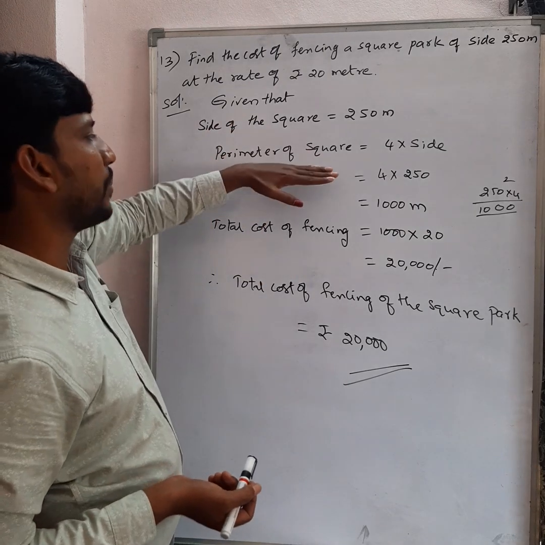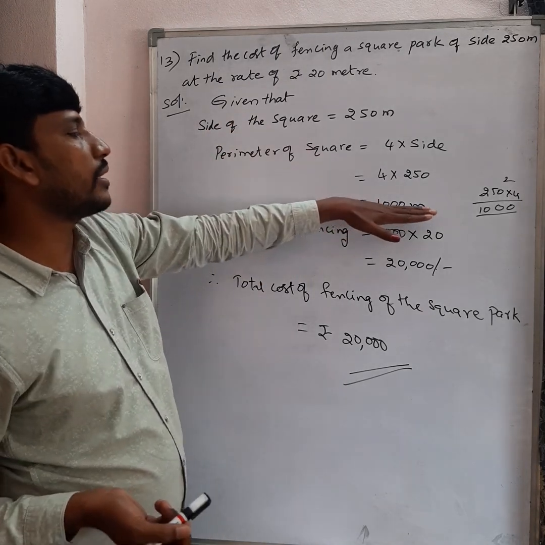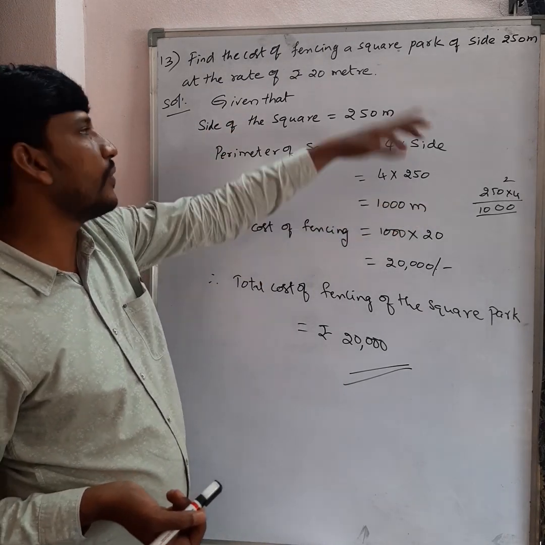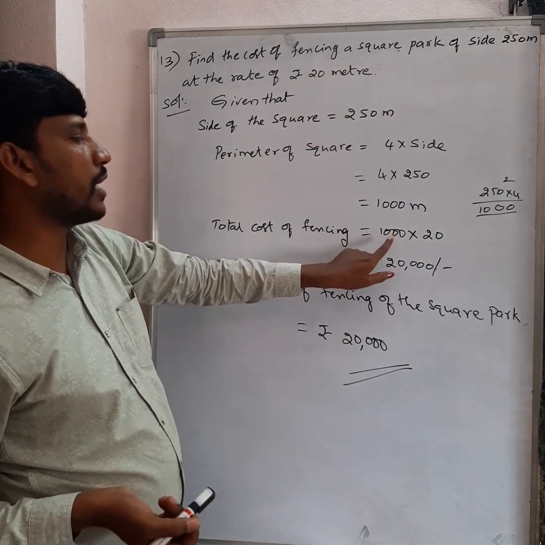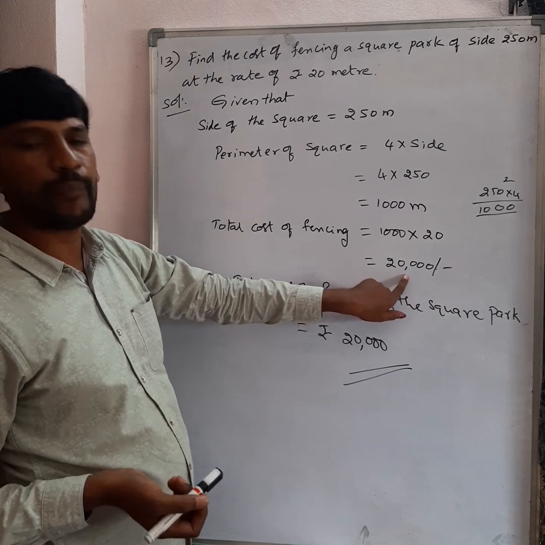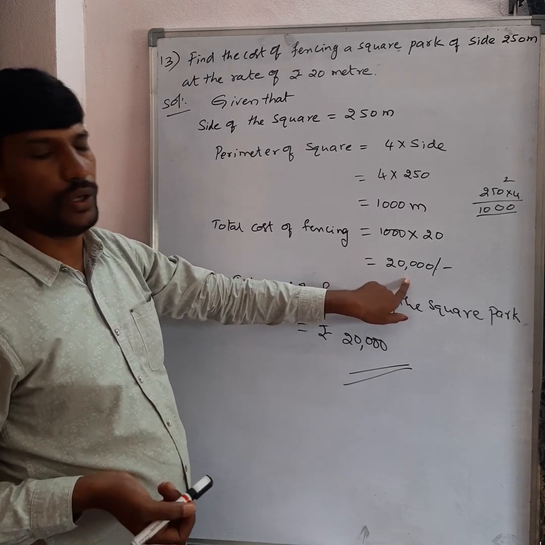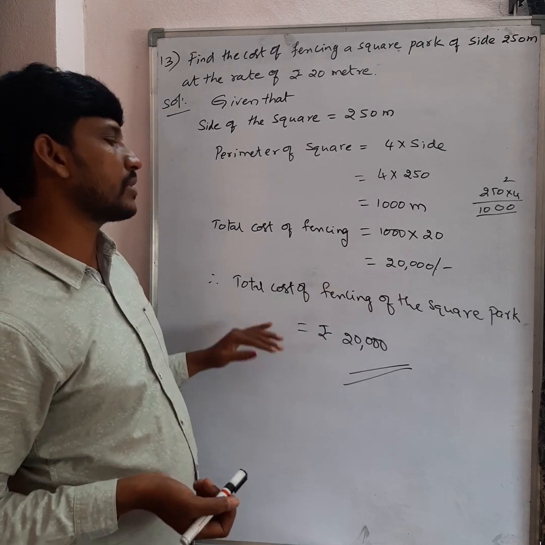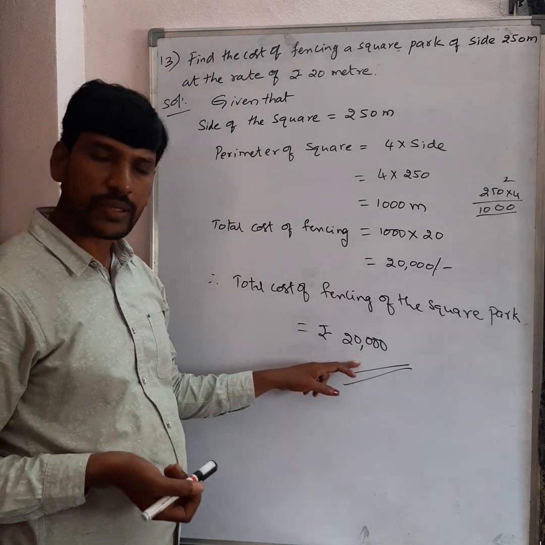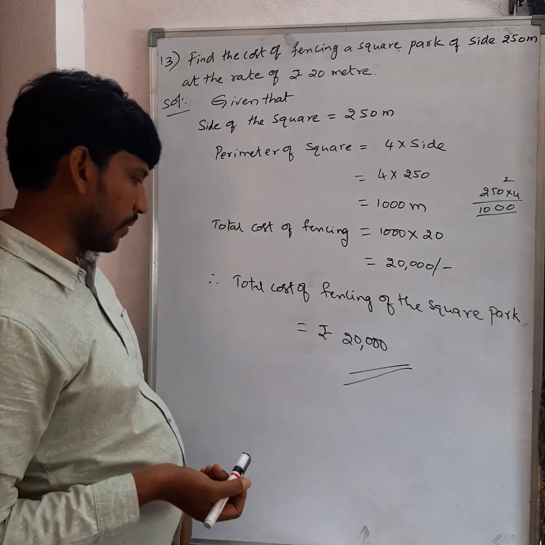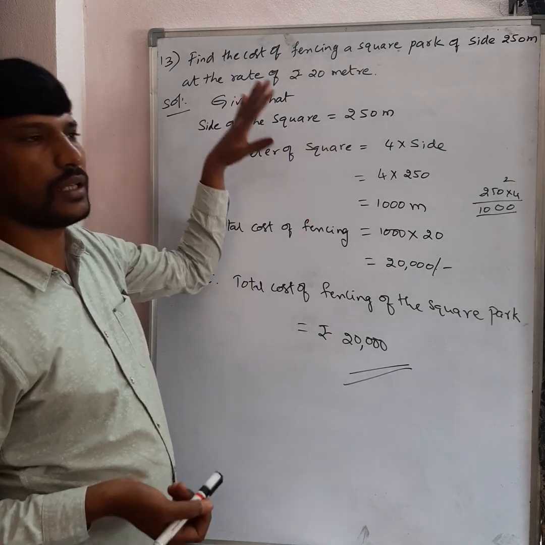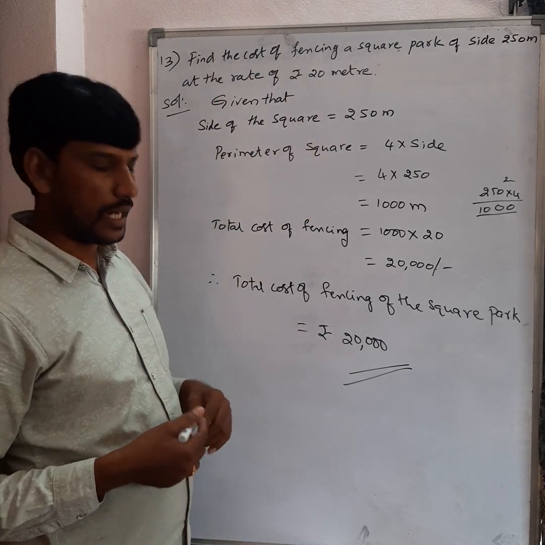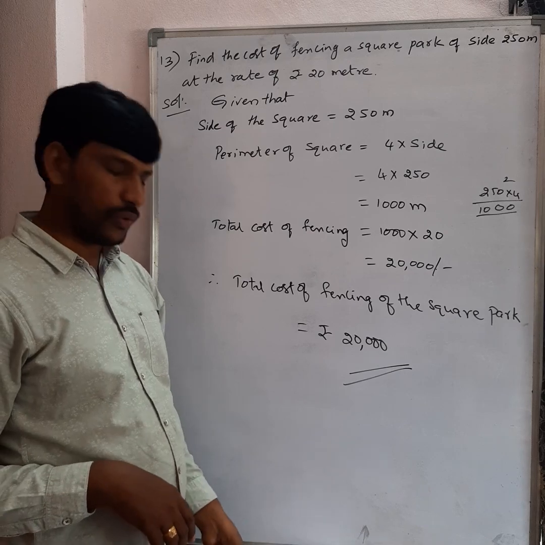After getting the perimeter, you just multiply with the value given. Multiplying 1000 by 20 gives 20,000 rupees. So the total cost of fencing of the square park is 20,000 rupees.